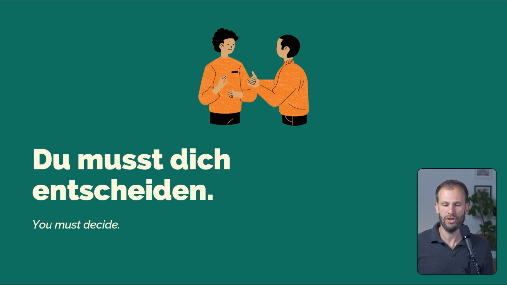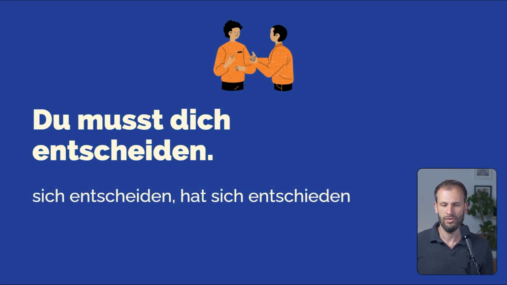Du musst dich entscheiden. You must decide. So here we have the verb entscheiden, it's reflexive, sich entscheiden, and in the past participle form we get entschieden. It's quite common. The verbs that have ei in the infinitive, 90% of them usually get ie in the participle form and they end in an n.